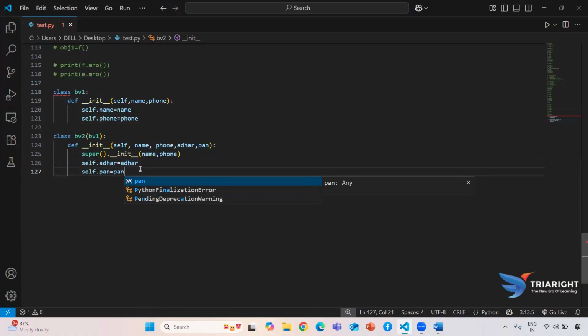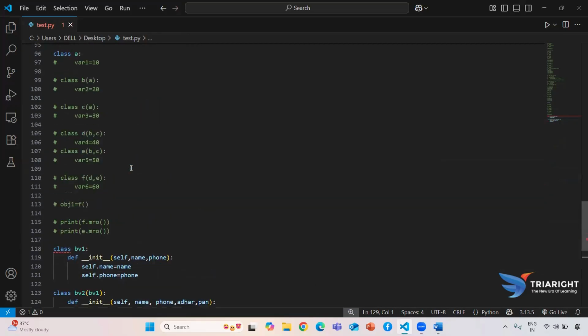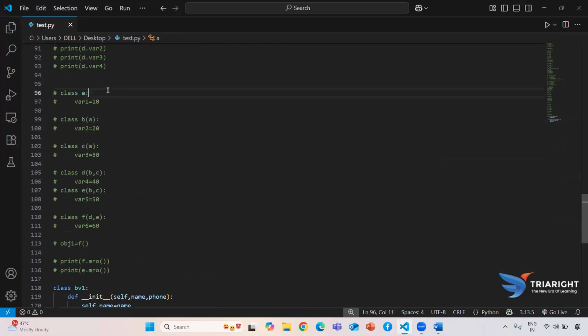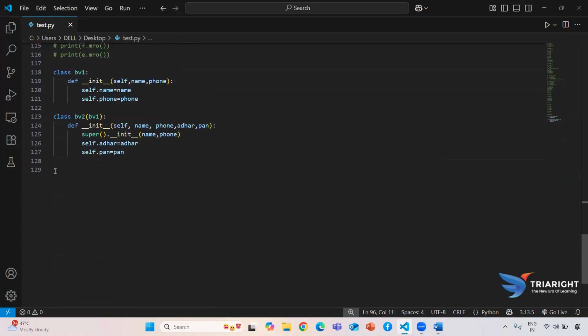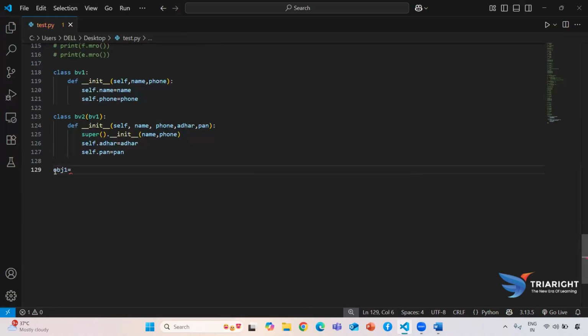Guys, right? As of now we are using this, so now we are going to create an object, because after creating a class we can create any number of objects. Here I'm creating one object, called obj1.